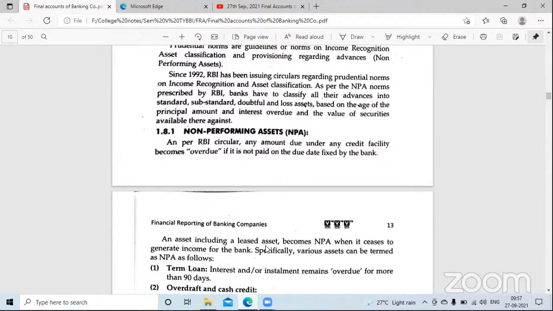It is written: an asset including a leased asset becomes a non-performing asset when it ceases to generate income for the bank. Ceases means stops. When it stops generating income for the bank, that asset is known as a non-performing asset.